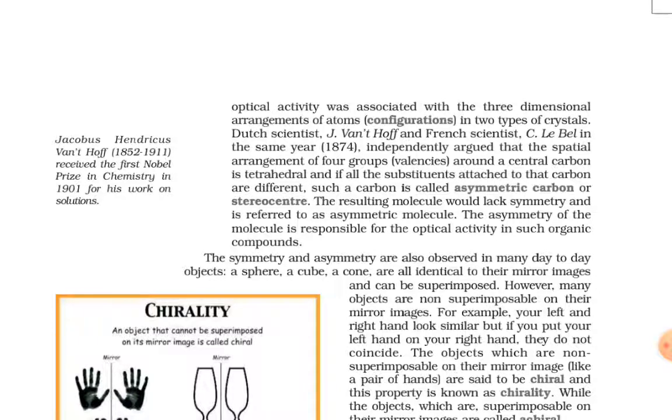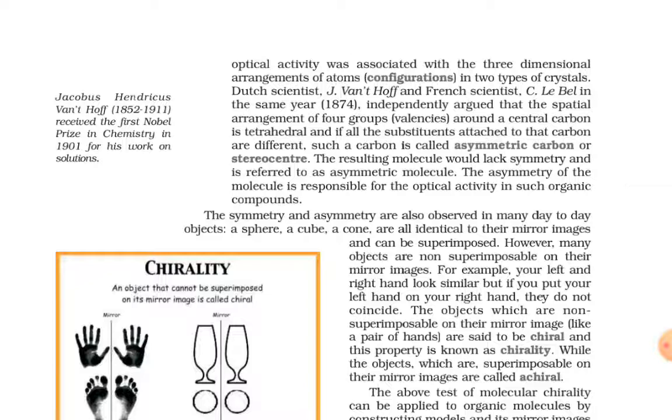Dutch scientist J. Van 't Hoff and French scientist C. Le Bel in the same year 1874 independently argued that the spatial arrangement of the four atoms, that is valencies, around a central carbon atom is tetrahedral, and if all the substituents attached to that carbon are different, such a carbon is called asymmetric carbon or stereocenter. The resulting molecule would lack symmetry and is referred to as an asymmetric molecule. The asymmetry of the molecule is responsible for the optical activity in such organic compounds.